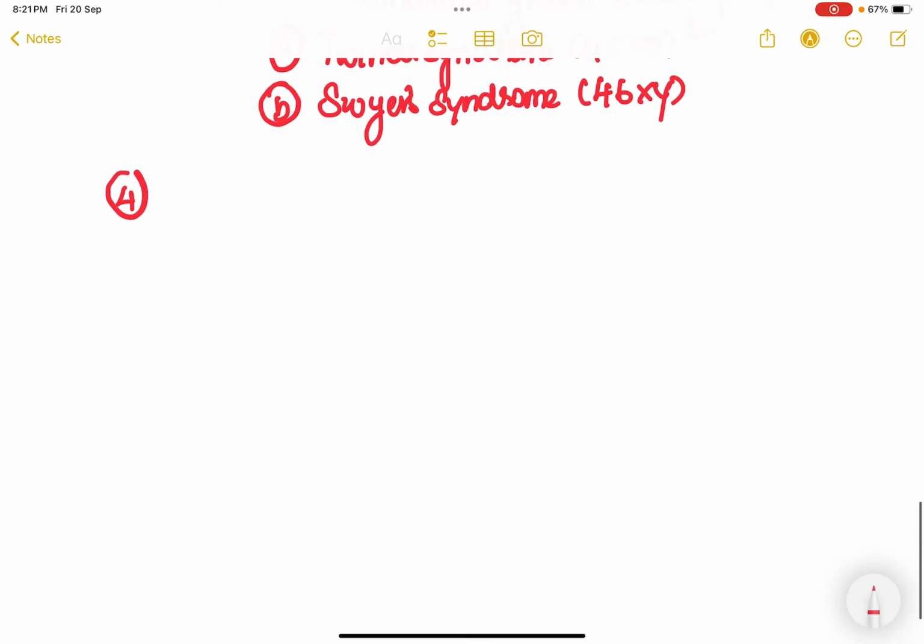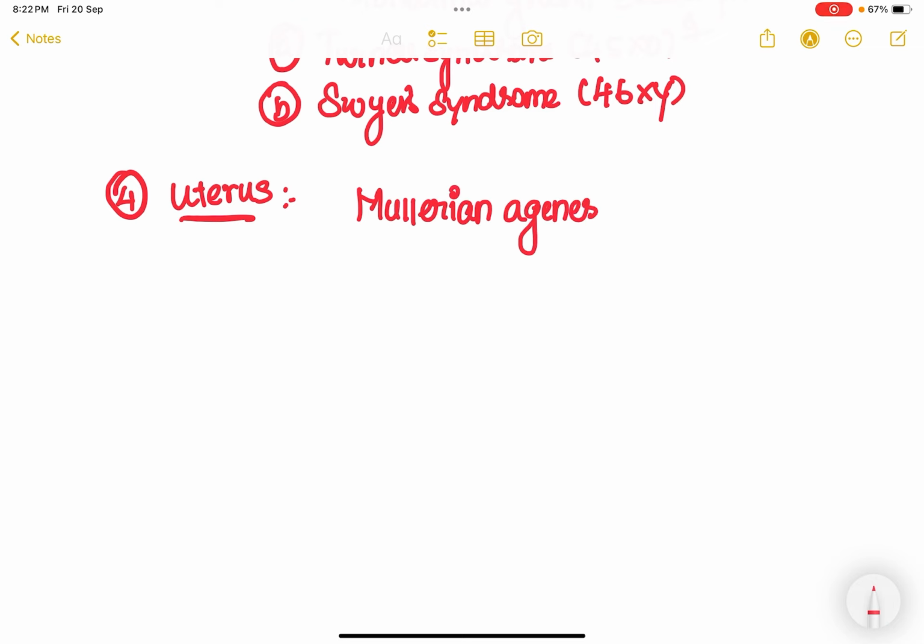And last one, fourth, we have discussed the uterus, right? So what could be the problem with the uterus? It may be because the uterus has some congenital anomalies as well. The congenital anomaly of the uterus is called Mullerian agenesis, which is 46XX. What do you mean by Mullerian agenesis? We all know that the Mullerian duct is very important for the formation of the female internal genitalia. What are the female internal genitalia?